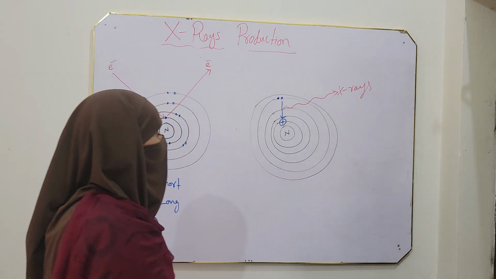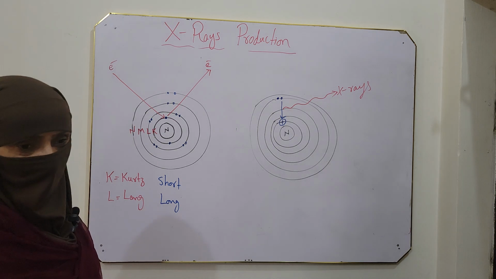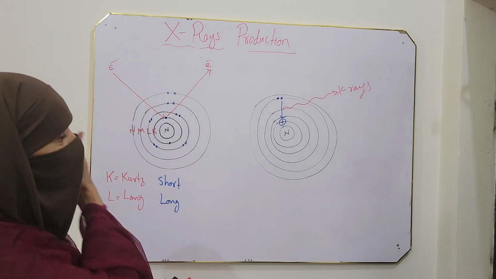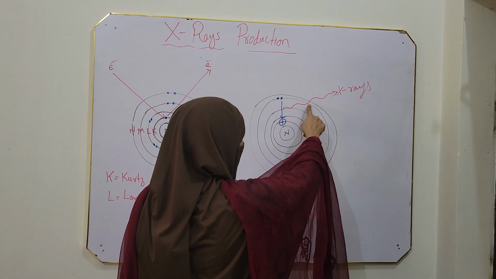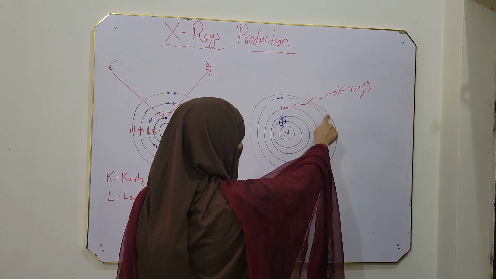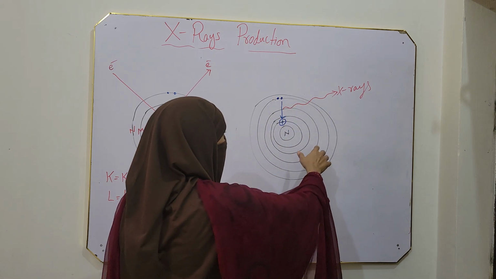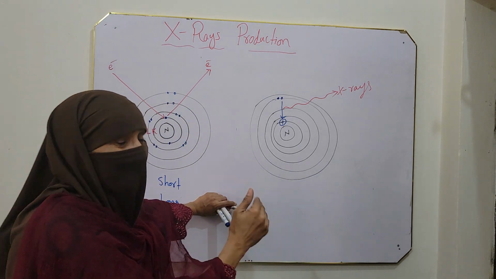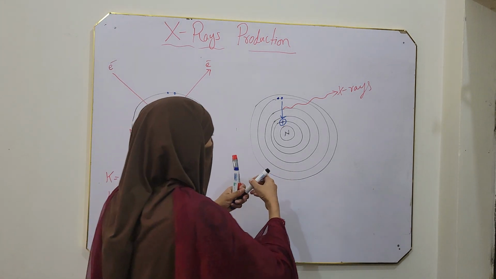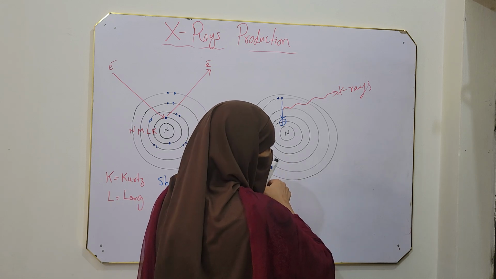Now, during production of X-rays, sometimes another phenomenon may occur. Sometimes the energy of the X-rays which are produced can match with some outer shell electron's ionization energy.